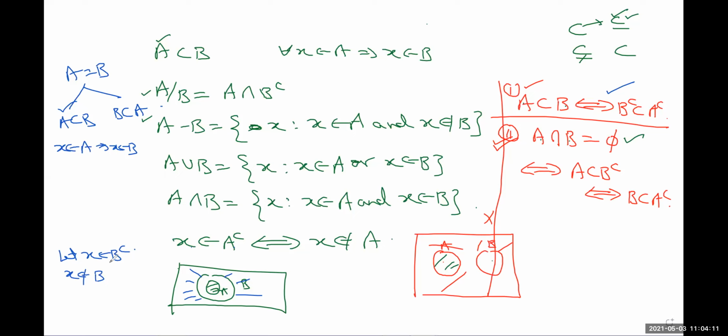Use this definition that if x belongs to B complement, this implies x is not in B. We need to show that then x is not in A. So if you discard B from the bigger set, which is containing A, then if x is not in B, obviously x will not be in A. Just look at it, see, suppose this one is B and this one is your A. So if x is not in B, then obviously it will not be in A. So from here you can say that x belongs to A complement. आ गया proof?